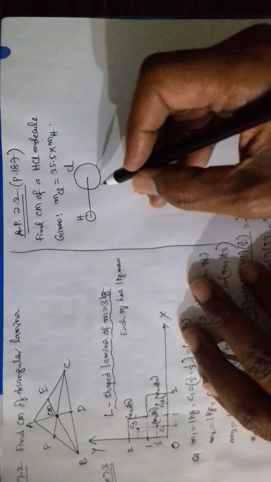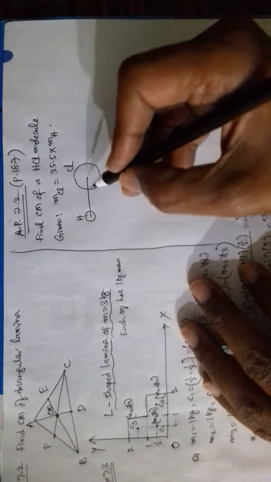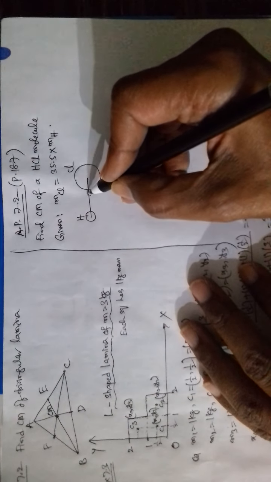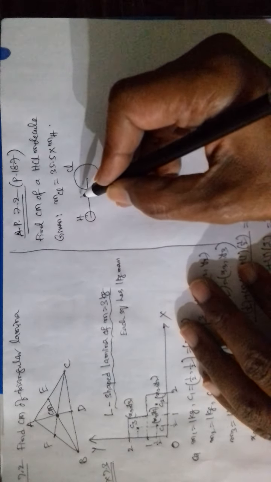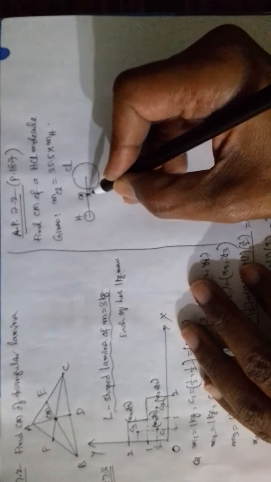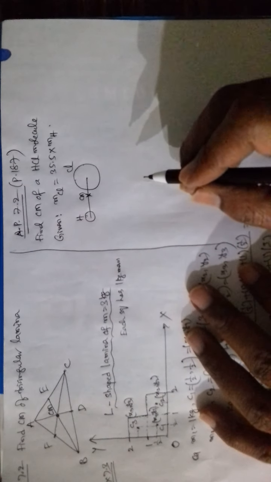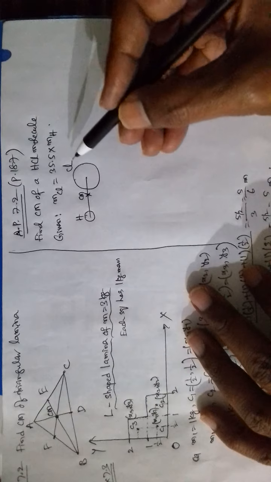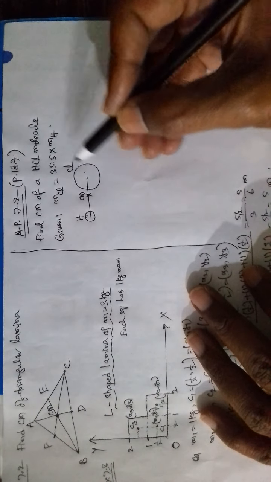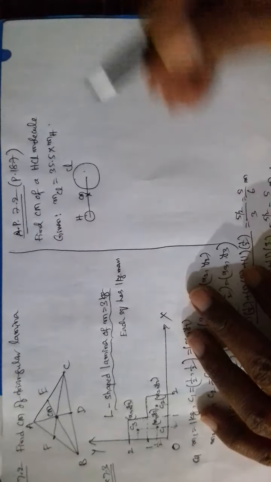It is made of 2 atoms. Suppose its center of mass will be nearly here. Center of mass will be here. As given, the chlorine mass is 35.5 times the hydrogen mass.